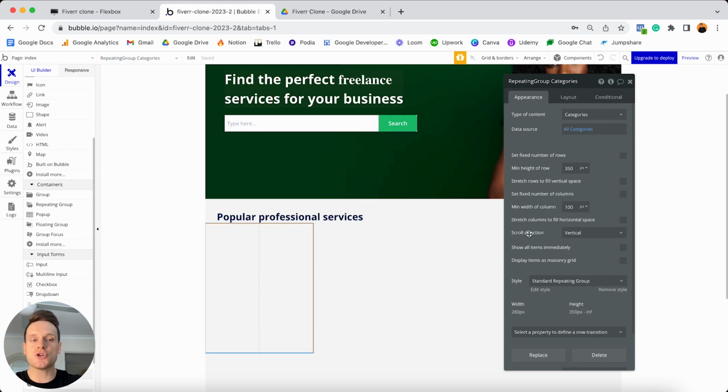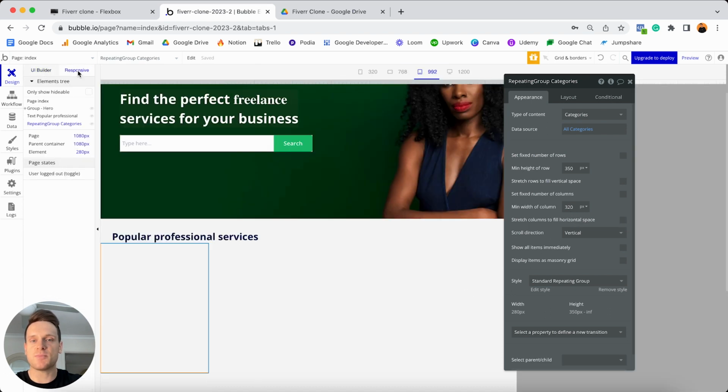The other thing I would like to change is the width of each column. Now, I'm going to set this to be 320 pixels. And the reason for this is a little bit more scientific than the guesstimation of our height. The best way to explain why I selected 320 pixels in width is by jumping over to our responsive tab here.